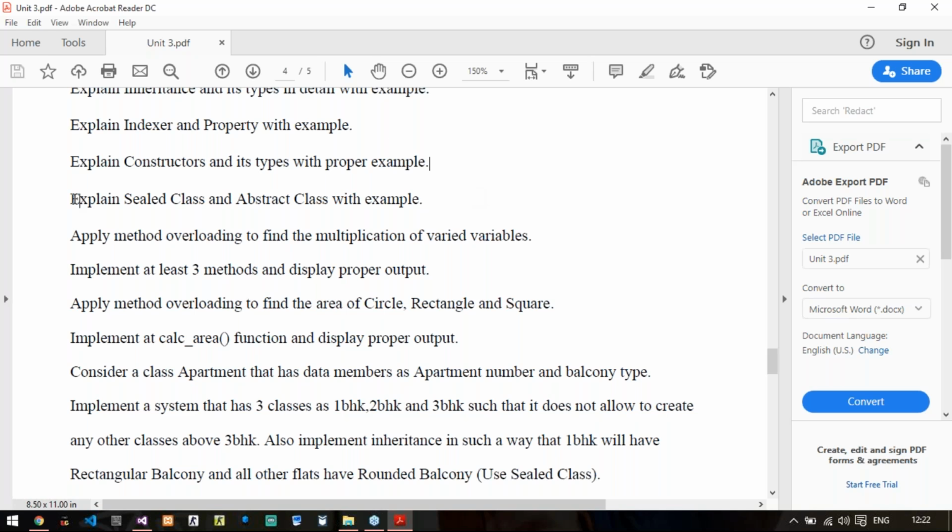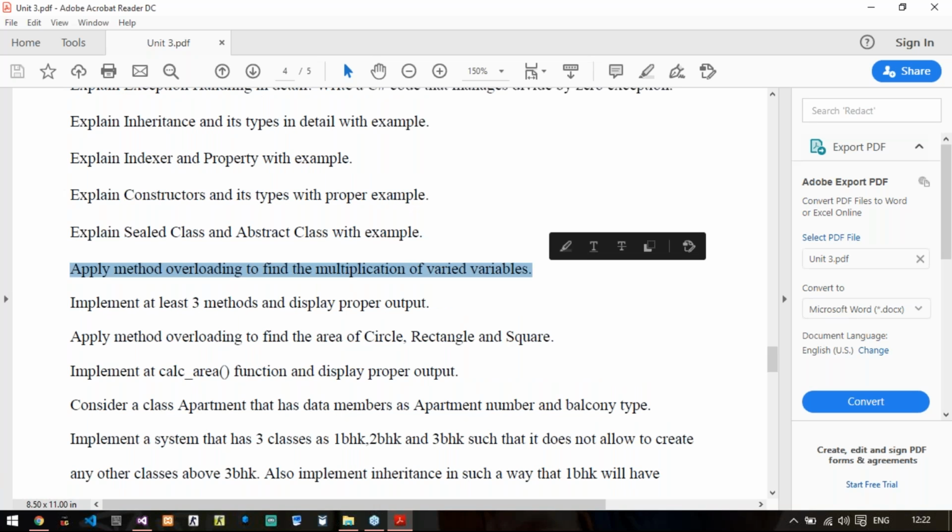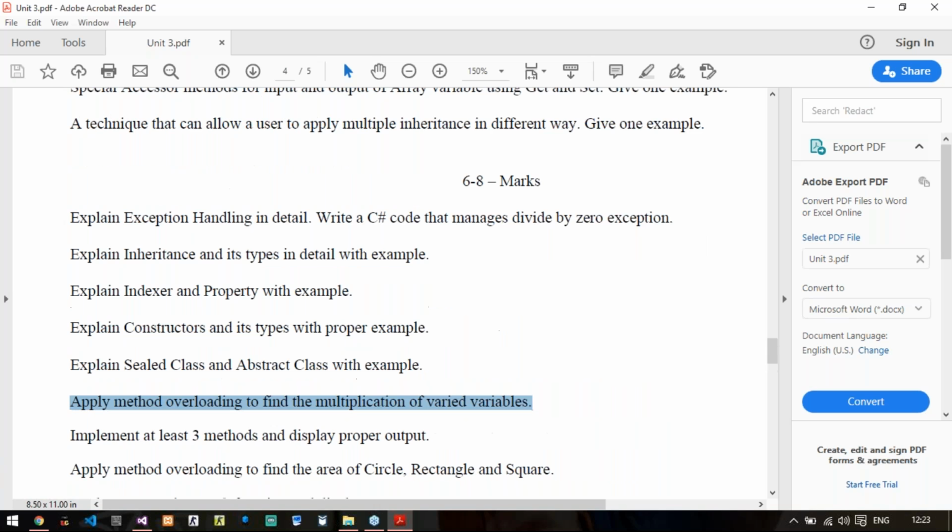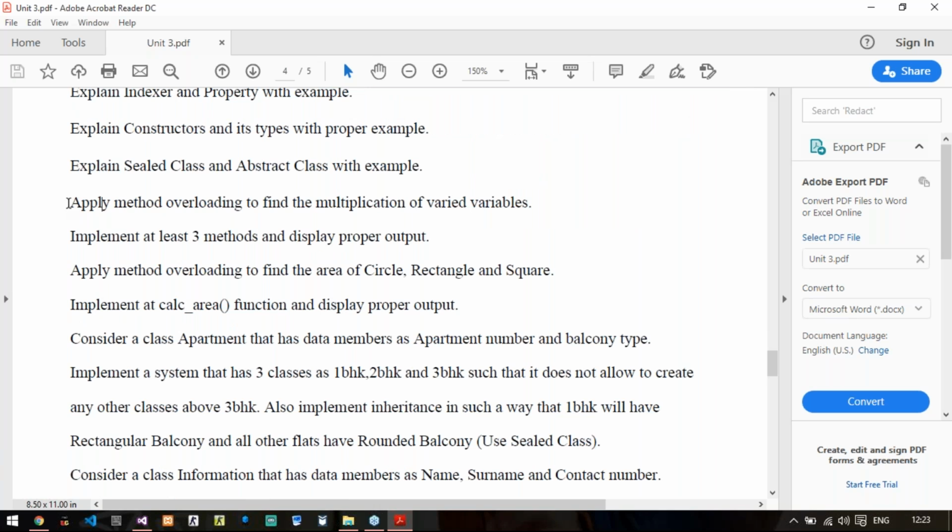Then explain sealed class and abstract class together. Then there is one question: apply method overloading to find multiplication of varied variables, implement at least 3 methods to display proper output.